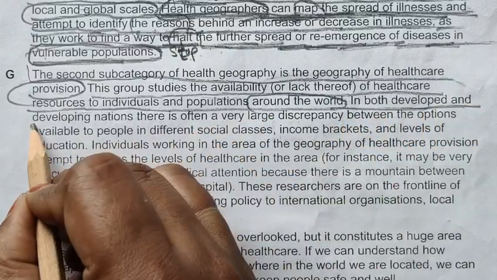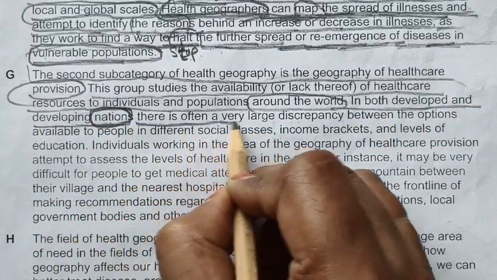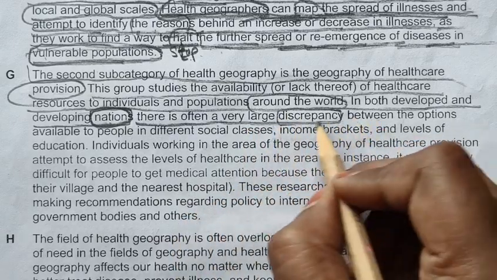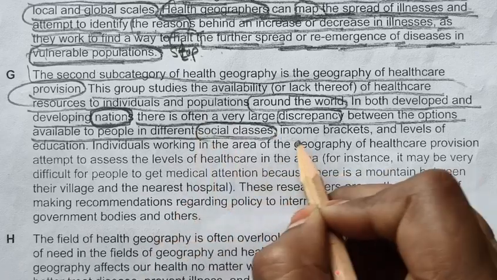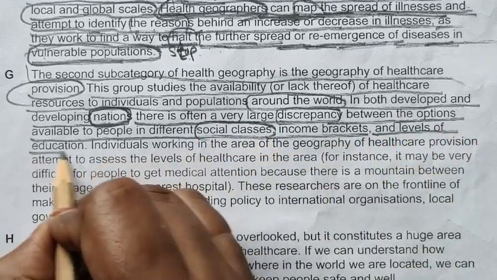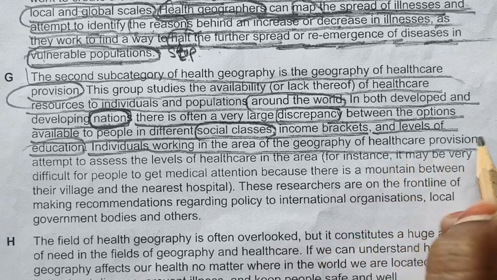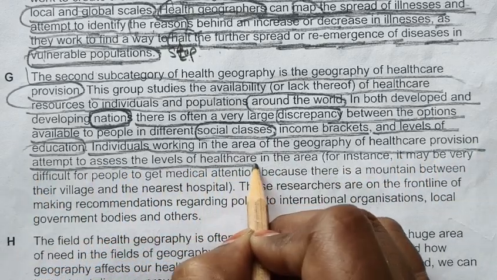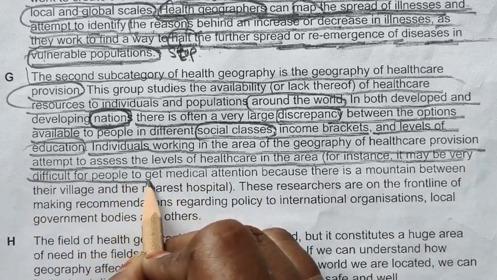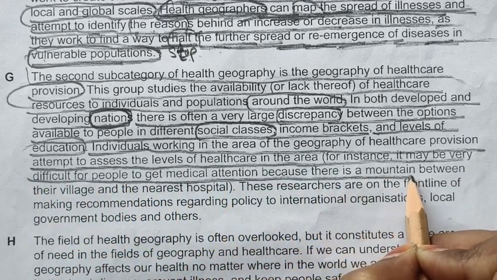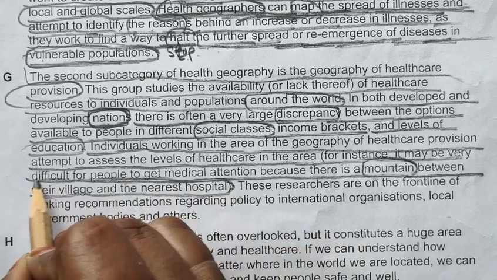In both developed and developing nations, our keyword nations, there is often a very large discrepancy between the options available to the people in different social classes, income brackets, and level of education.